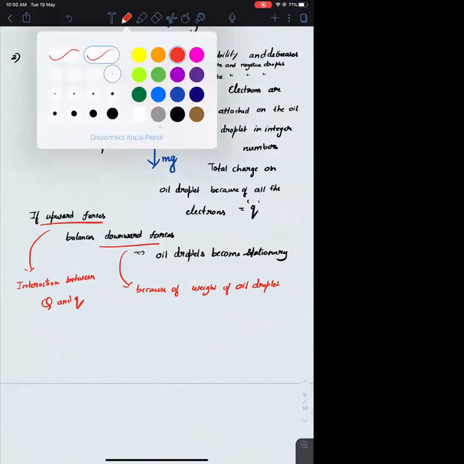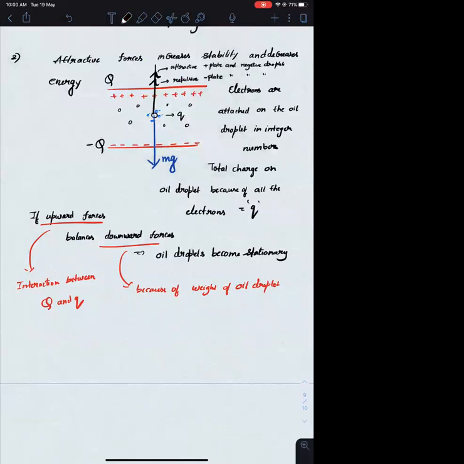The upward force, I am taking as the interaction between capital Q as well as small q. There will be some constant k. This must be equal to the downward force, which is m into g. Just as in weight we take g as a constant, I am assuming some constant k whose value is known.